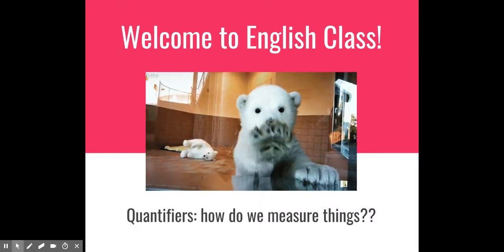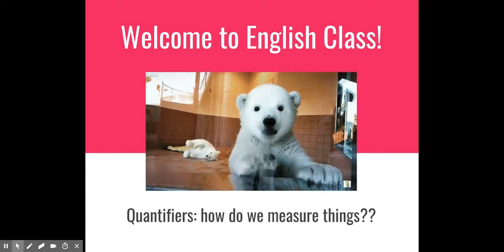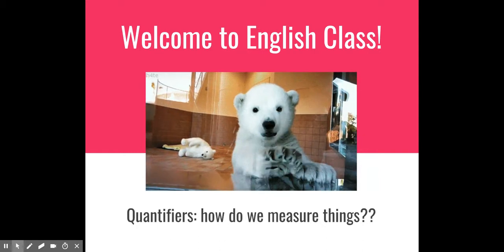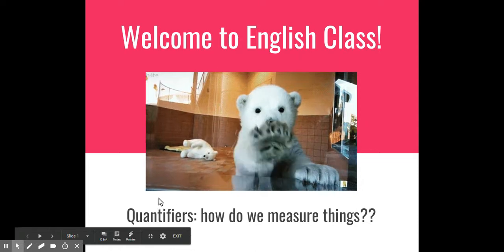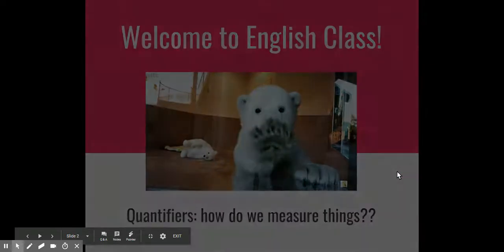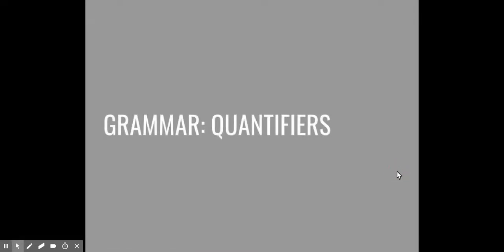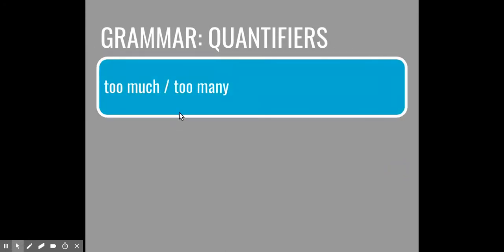In our last session, we talked about count and non-count nouns, and now we're going to look at how those fit with our quantifiers, our words that we use to measure things. Okay, let's get started. So, what are quantifiers? These are words like too much and too many.